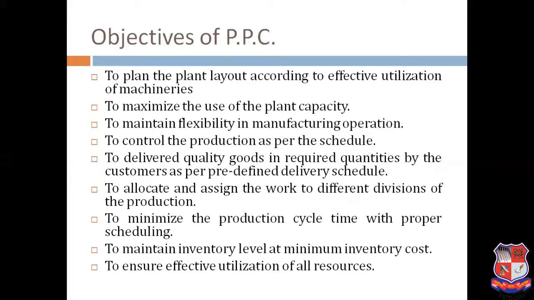Inventory level is very important because this is the main criterion of the PPC purchase department. If there is any lagging of the inventory, there is a minimum inventory cost. Take the example of oil prices. Suppose in the month, on the 15th day, the oil price is very low, so you can buy more oil and carry the maximum amount of inventory at the minimum cost. I have just given an example. So accordingly you can minimize the cost or maximize the inventory based on the cost, the production capacity, the plant requirement, and the company's orders and projects, to ensure effective utilization of all the resources. These are the objectives of the PPC.